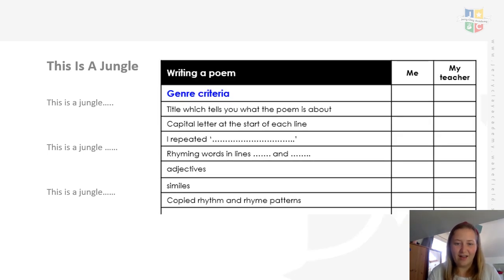Okay, so as I said, I've put on the criteria. So you know your poem is going to make sense, and it's going to be just like a poem should be if it has your title, has capital letters at the start of each line, has your repeated this is a jungle, your rhyming words at the end of your lines, adjectives to describe, maybe even some similes, and then you can do it in the pattern so you can read it out and perform it, okay?